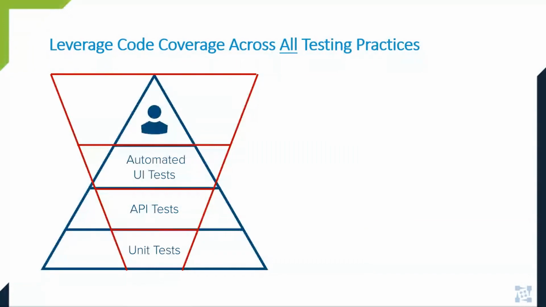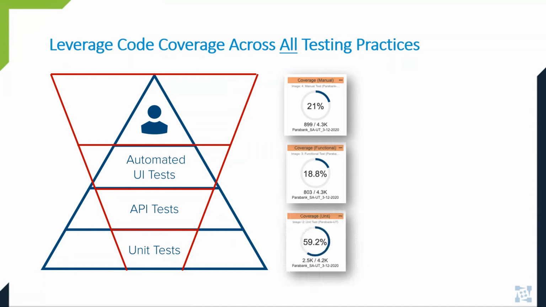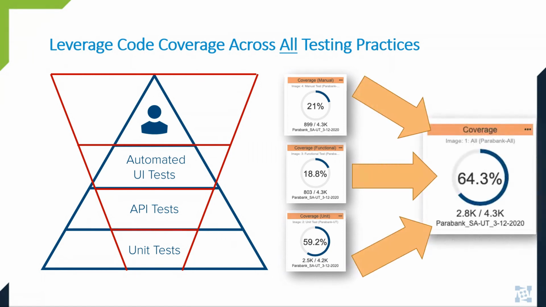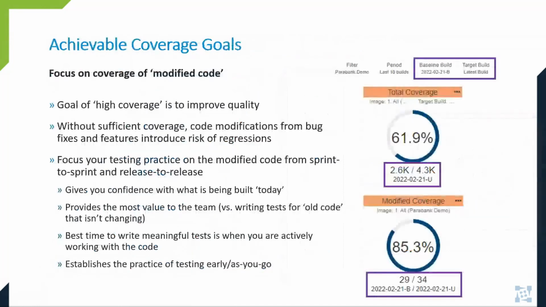When we consider how code coverage can help us melt that ice cream cone and more appropriately allocate our testing practices, we find three types of coverage: manual testing coverage, functional testing coverage, and unit testing coverage. Parasoft Continuous Quality Platform is capable of capturing and analyzing all of these to determine an overall coverage value. So how does it work?